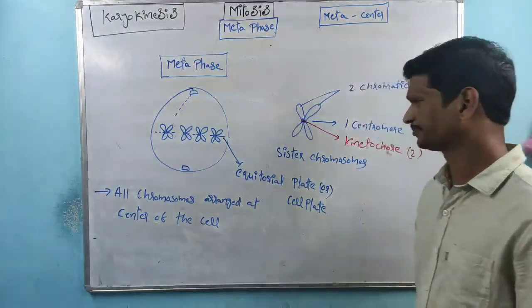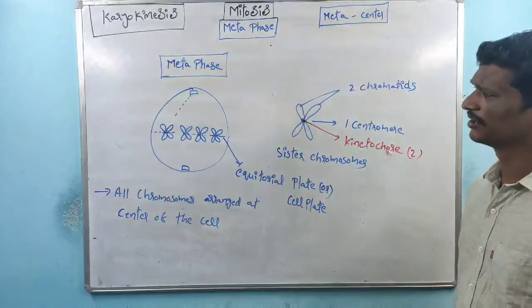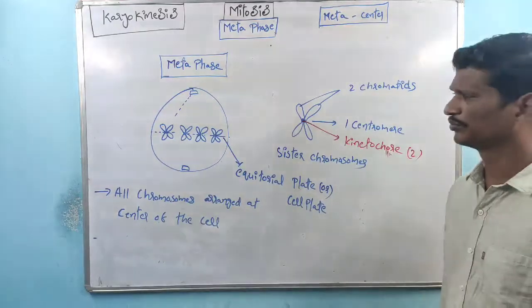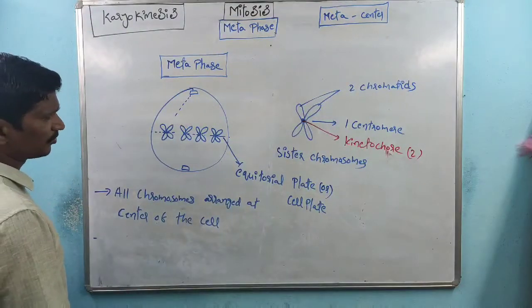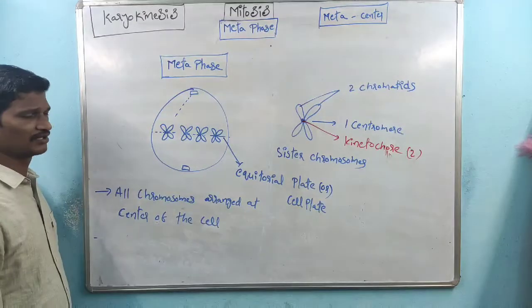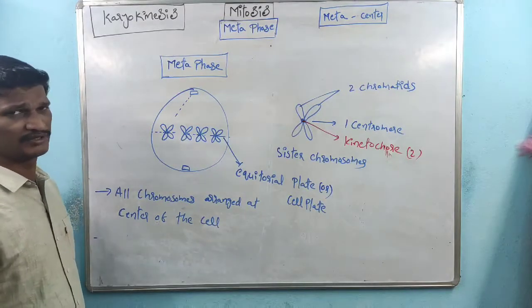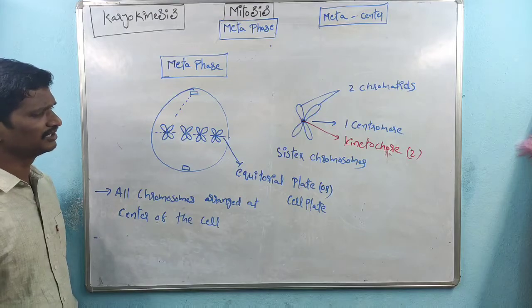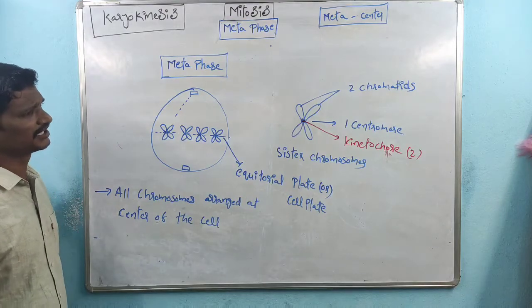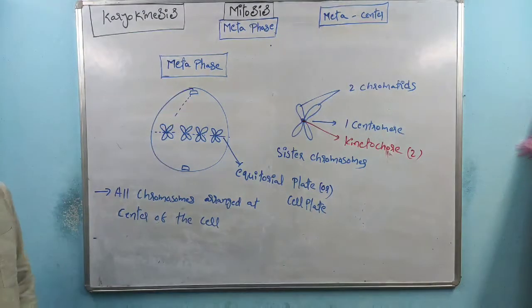So that is about the arrangement of the chromosomes. Within metaphase, all chromosomes are arranged at the center of the cell, because the equatorial plate has a group of proteins which attracts the chromosomes. Then the arrangement takes place, right?